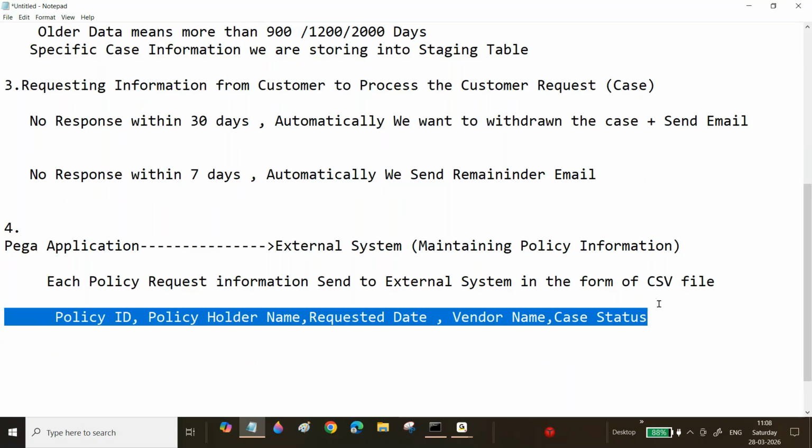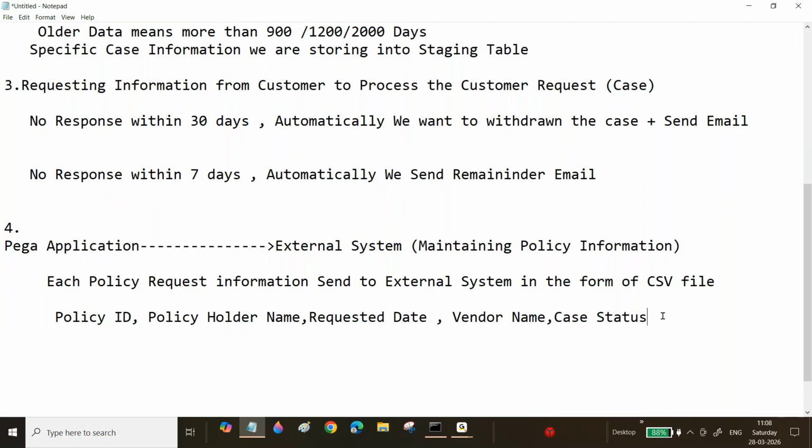They asked, could you please place this file into some folder path, every day or whenever someone is requesting. There are two different scenarios. They will give a folder, or we will create one folder path, such as a Pega repository.